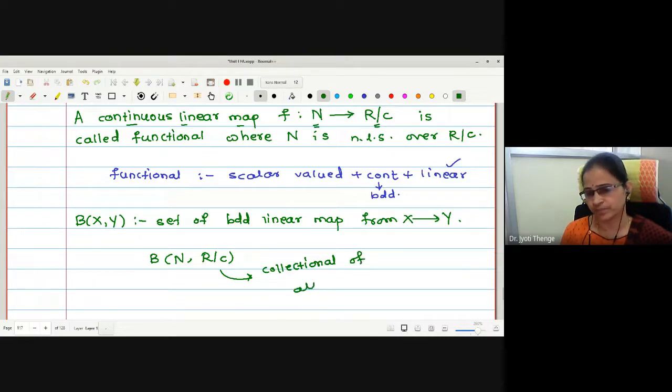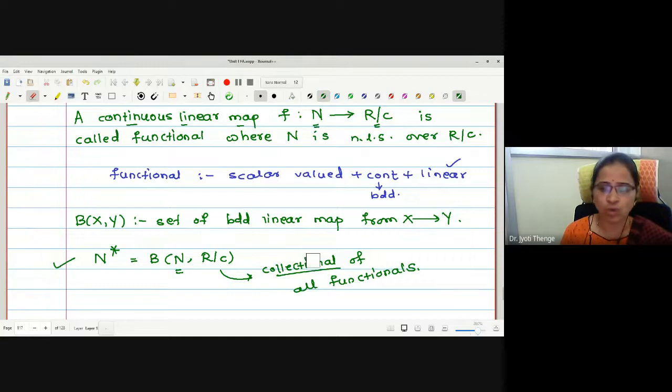This is the collection of all functionals defined on the normed linear space N, and we are going to denote it with a new symbol called N star. Therefore, N star is the collection of all bounded linear transformations, or simply the collection of all functionals.